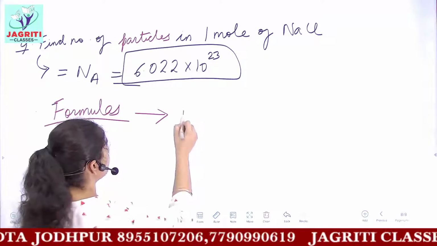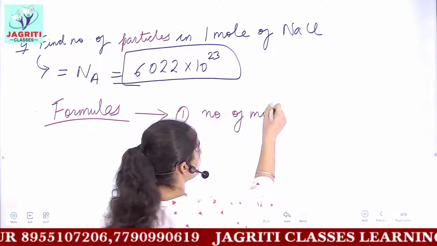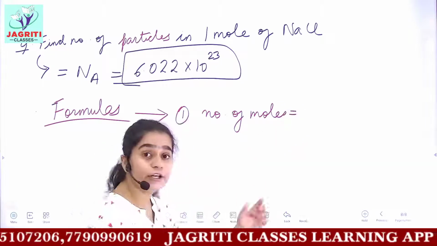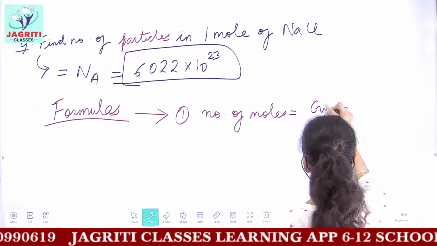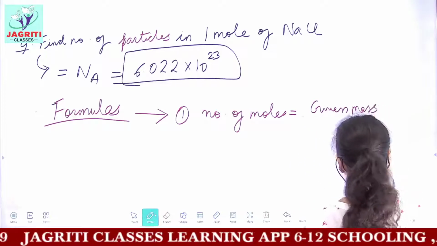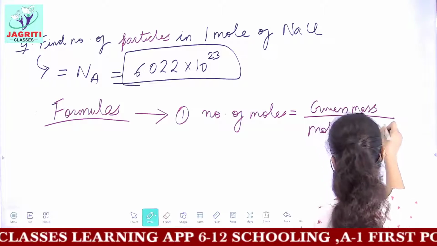So the first formula is number of moles according to the mass. If you have to find it, it would be the given mass of the substance upon the molar mass of that substance.